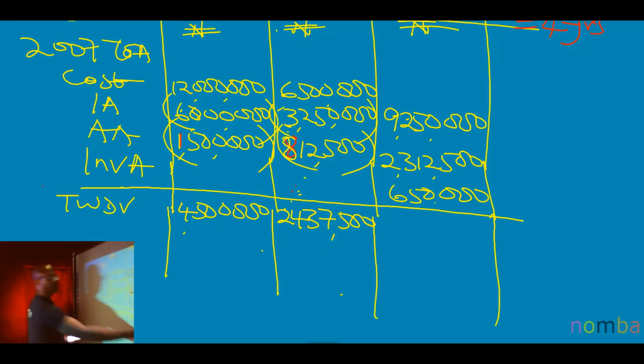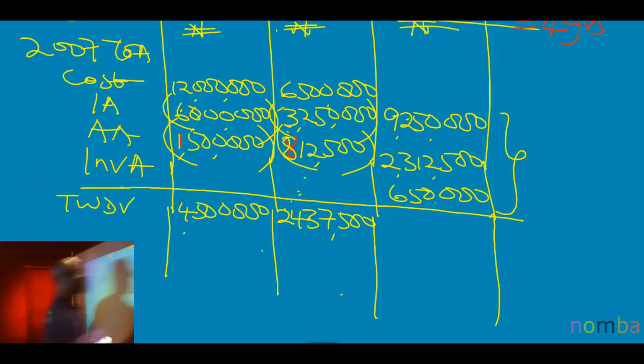Okay, so we're not putting anything here because this is a total. So at a glance, what's the total capital allowance for this Mr. Kayode in 2007? I'll just add these three up. 9,250 plus 2,312,500, plus 650.